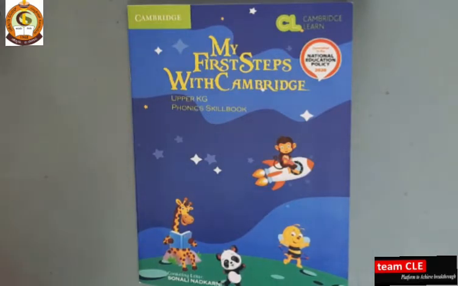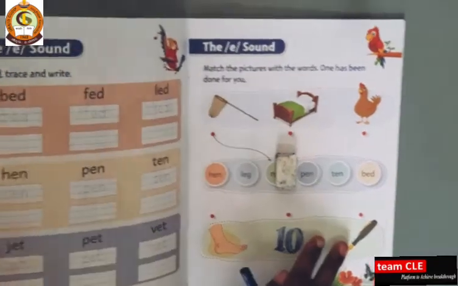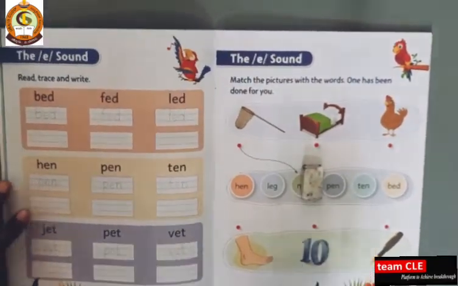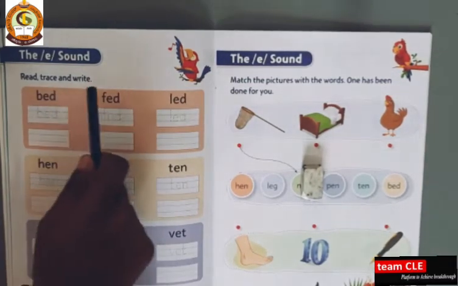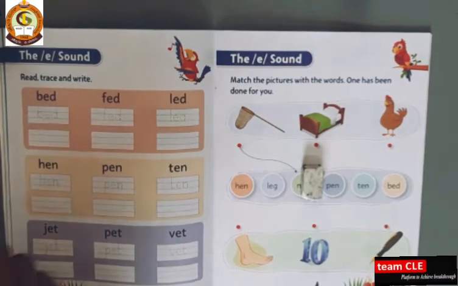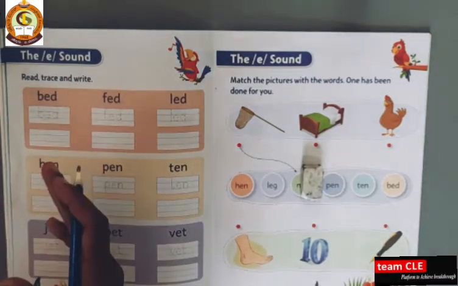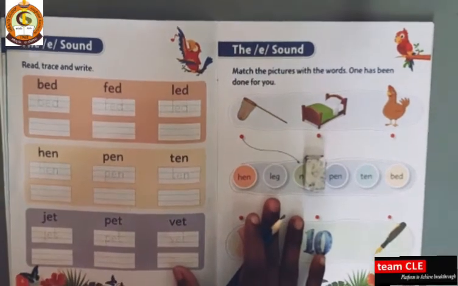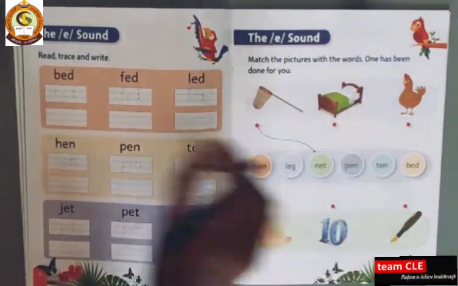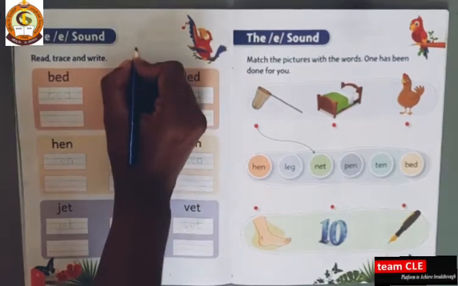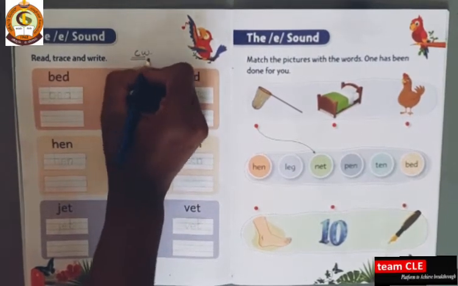Okay. So everyone take out your Phonics Skillbook, take out your pencil and eraser, open page number 6. So this is your page number 6. The E sound. Write, trace and read, trace and write. So you have to read it and you have to trace it and you have to write it. Okay. So this is your classwork, writing and reading. So write here CW, classwork.